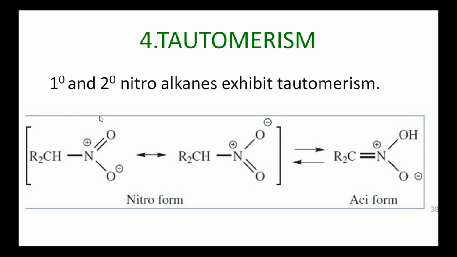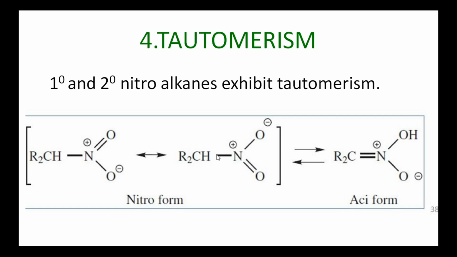From these structures, another form is obtained, known as the aci form, in which the pi bonded electrons are shifted towards the more electronegative oxygen atom. Then the oxygen atom gets a negative charge, and the nitrogen atom gets a second positive charge. Here in this molecule, one alpha hydrogen atom is there.